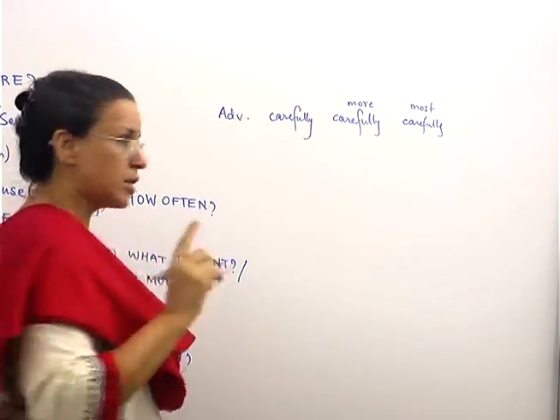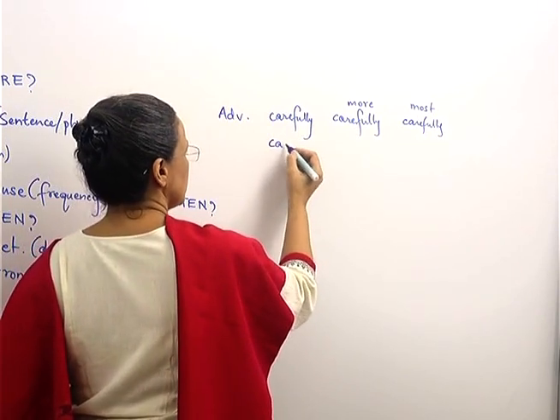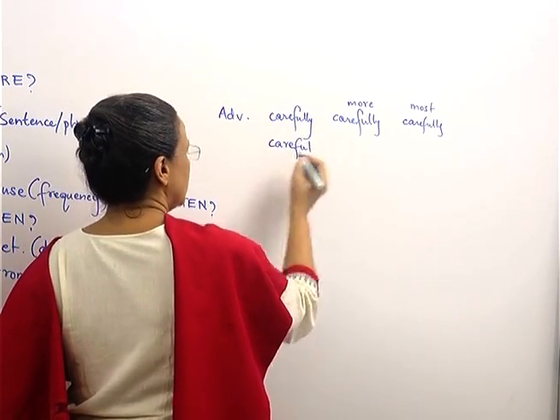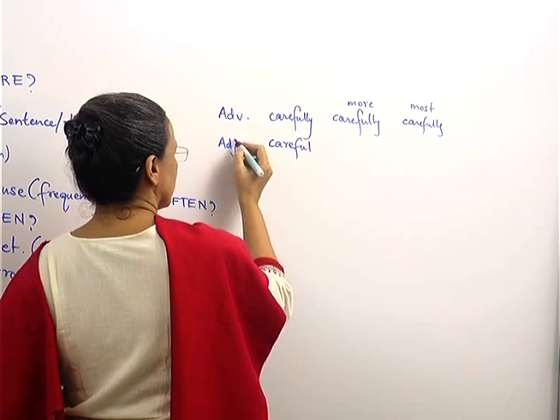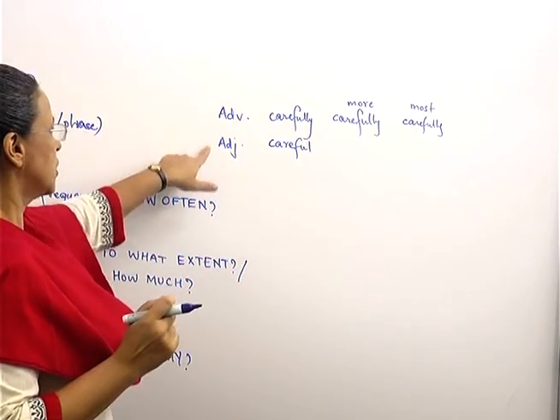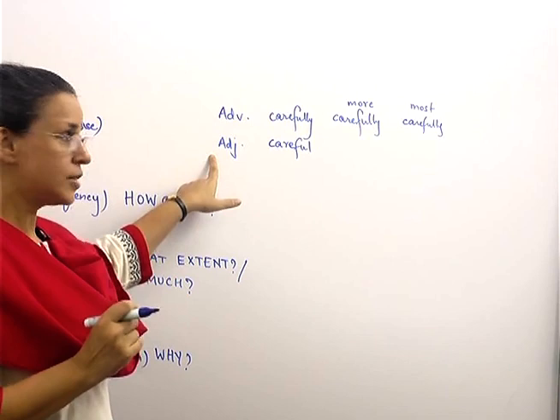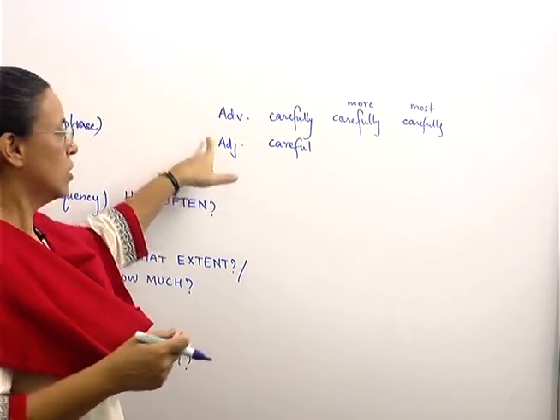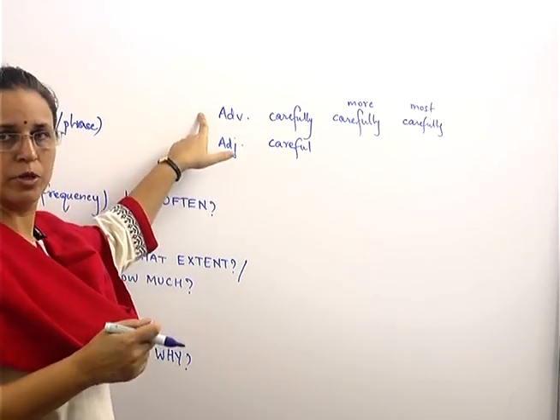But if we write careful, more careful, most careful, then these are adjectives. Adjective tells you more about the noun. Adverb tells you more about the verb.